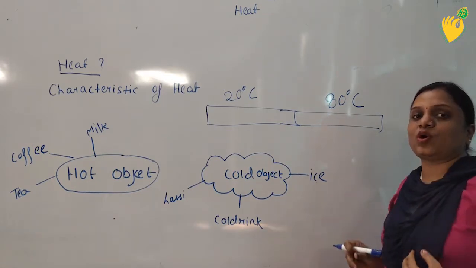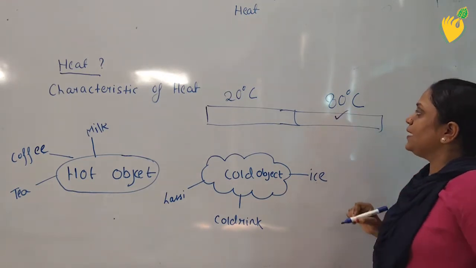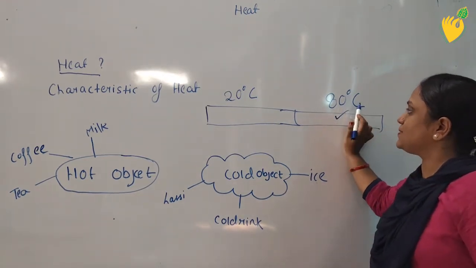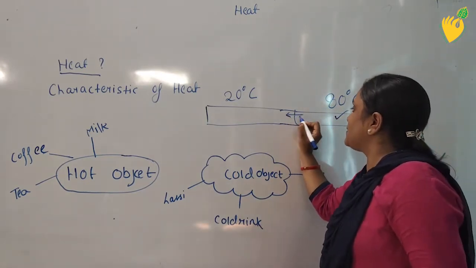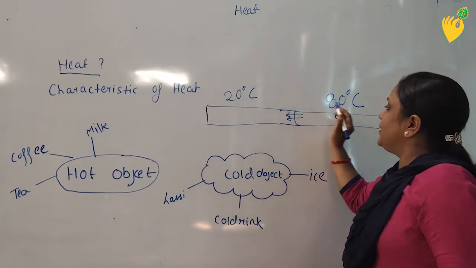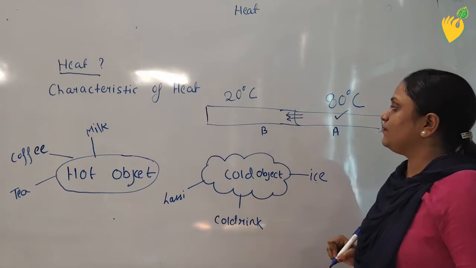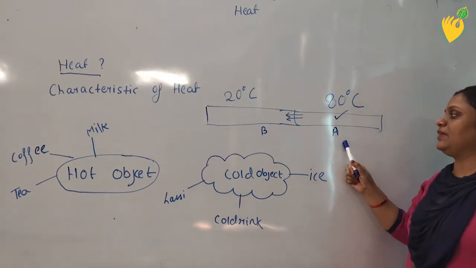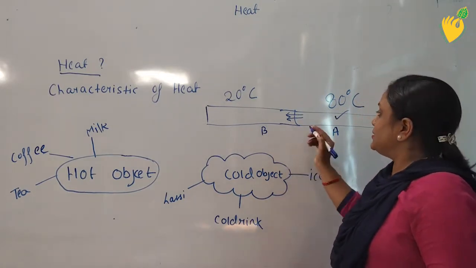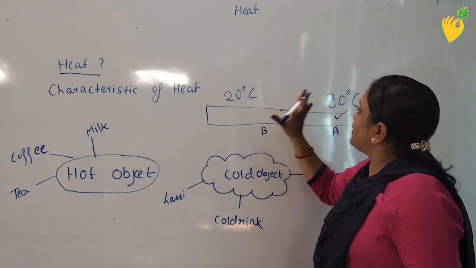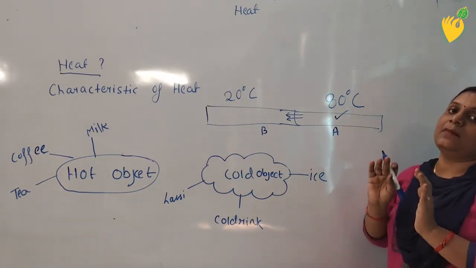So which body is hotter? All of you know very well that the body having the temperature of 80 degrees Celsius is hotter. So the transfer of heat will take place from this body to this body, or if we name them A and B, then we can say the transfer of heat will take place from body A to body B. In this way, the process will continue until the temperature of both the objects becomes the same.